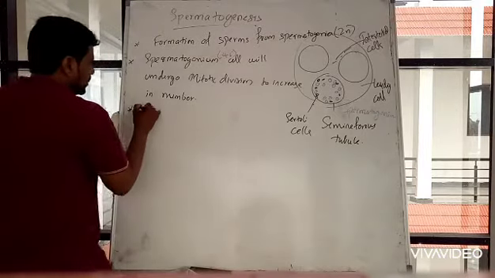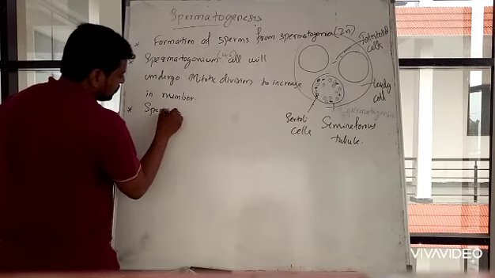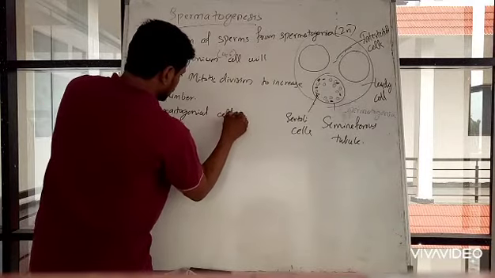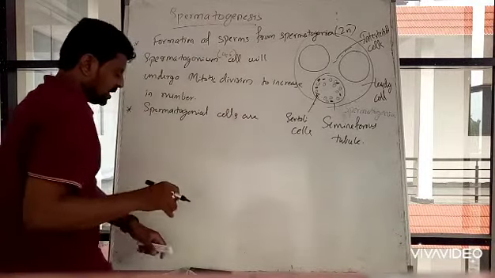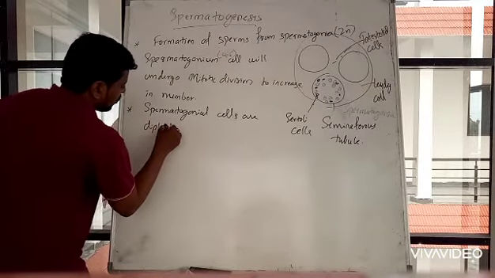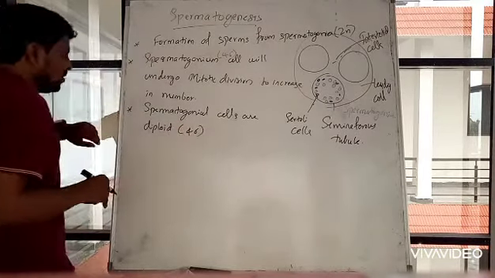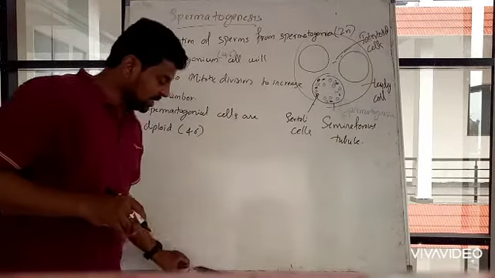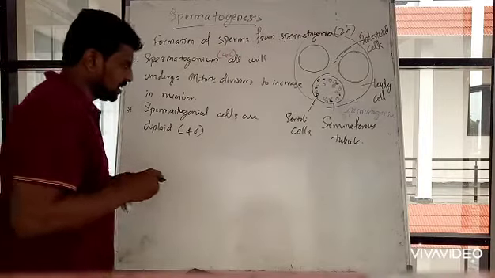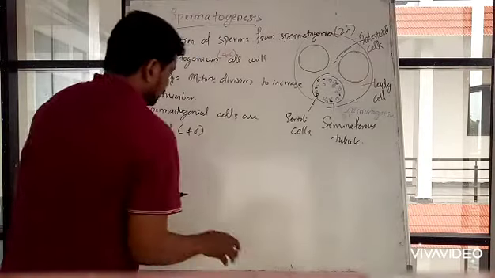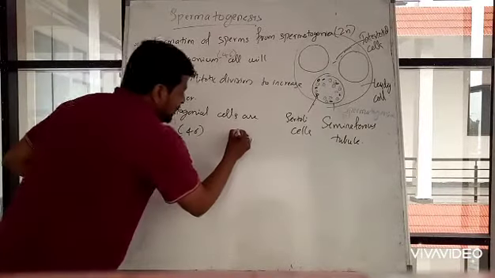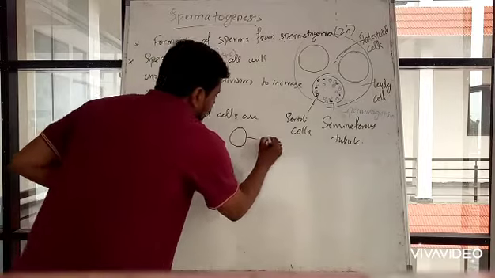The spermatogonial cells are diploid, which means they all have 46 chromosomes. Got it? So I will try to show the diagram here. Say for example, I will take one spermatogonium, a single cell. This is a spermatogonial cell.